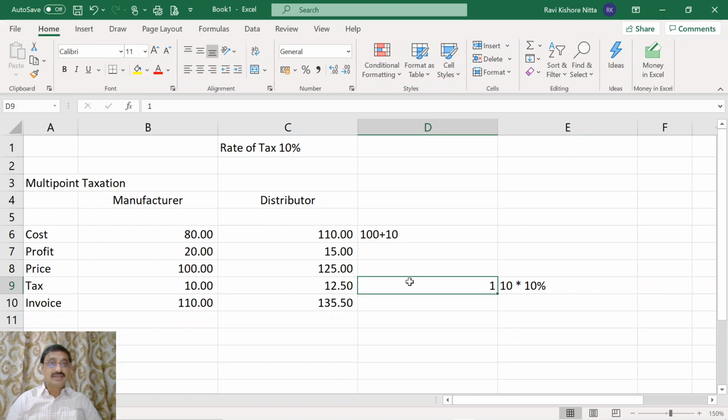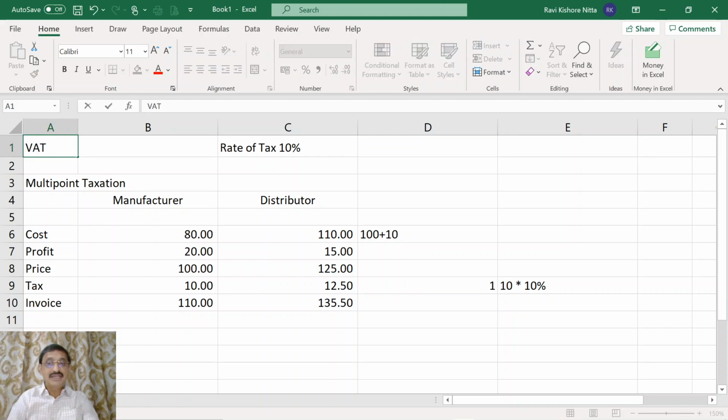But when you come to the VAT system, though the VAT system is a multi-point taxation, input tax credit will be allowed. The allowing of input tax credit will eliminate the cascading effect.